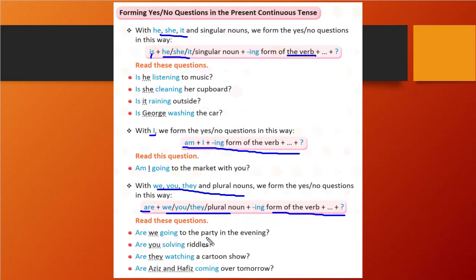Are we going to the party in the evening? Are you solving riddles? Are they watching a cartoon show? Are Aziz and Hafiz coming over tomorrow? So you see, we are just going to give the answer yes or no.